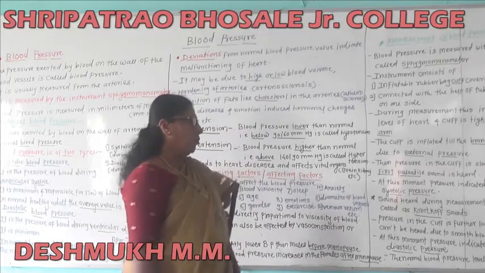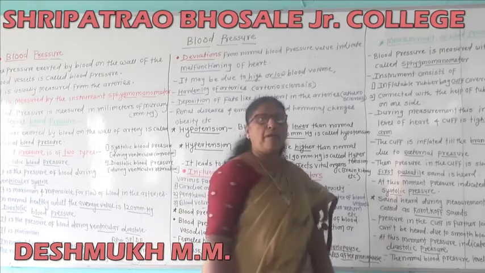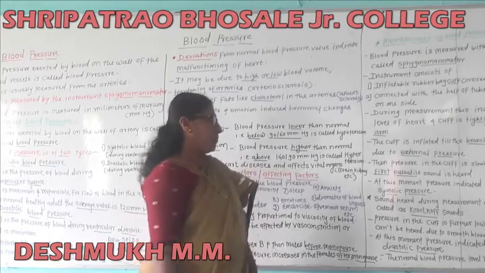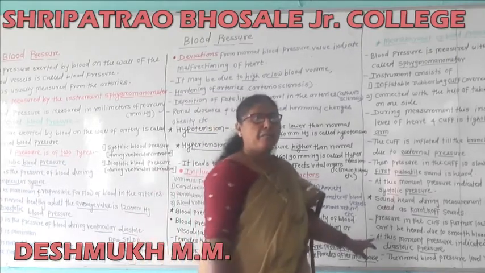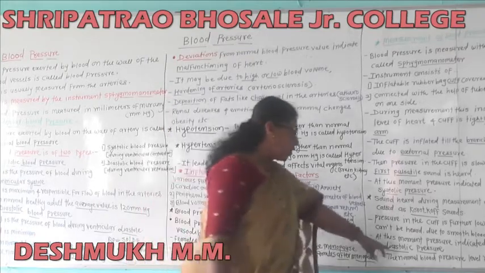At this moment, the pressure indicated in the manometer is the diastolic pressure.